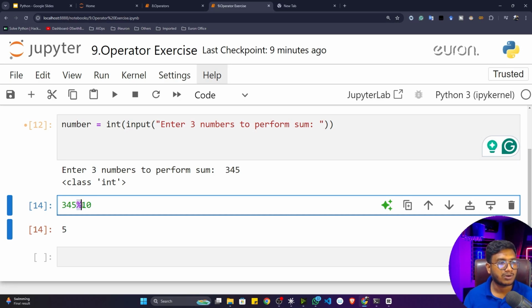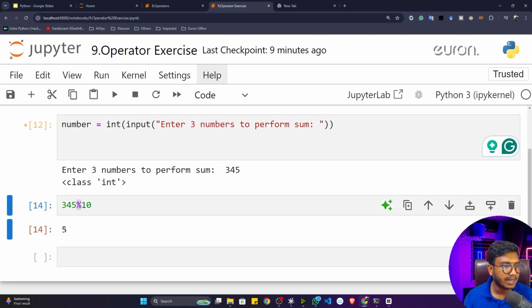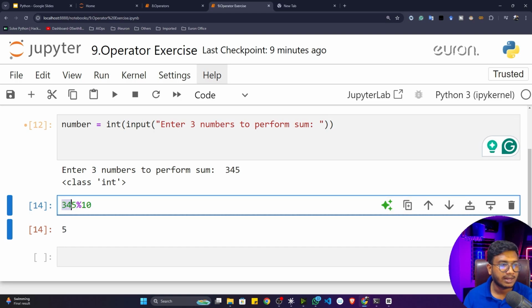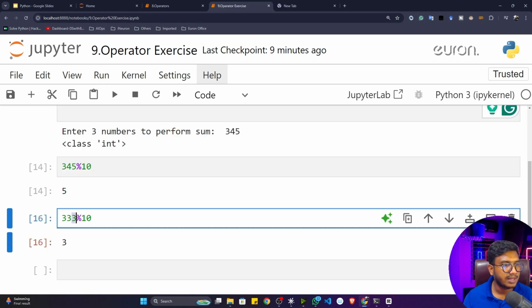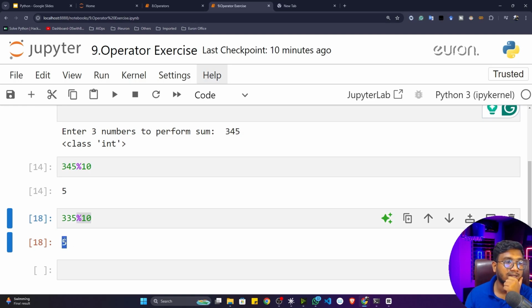So if I'm using modulus, I can easily get the last digit of this number. It can be any number. Let's say I'm considering 333. If I calculate the modulus with the help of 10, it will give me 3. See here, easily I'm getting the last number. It can also be 5, and I'll get 5. That means I got one pattern: if I'm doing the modulus operation with 10, I can get the last number. So from the last itself, I will collect the numbers one by one. This is the idea.